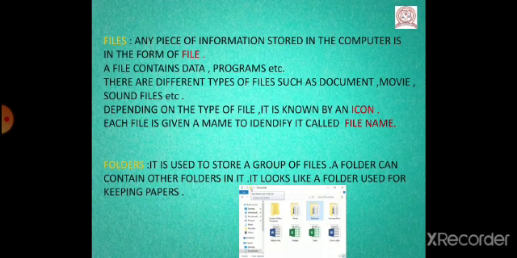Depending on the type of file, each file is known by an icon. Each file is given a name that is useful to identify the file. Each file is given a different name, and this is known as the file name. We can save it by the name of our choice.